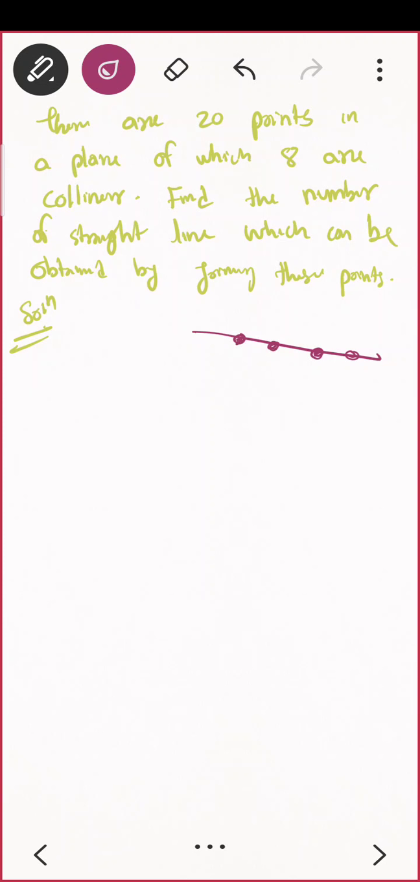Okay. So I'll ask you one more question. To draw a straight line, how many points is it enough for you? If you are having a graph and you want to draw a straight line, if you are given 1 point, how many points is the minimum requirement to draw a straight line?